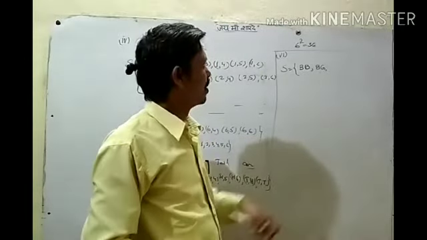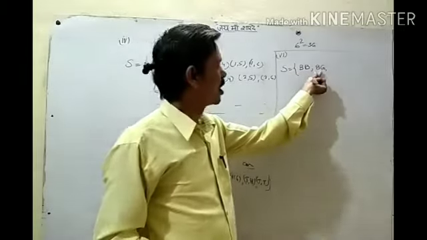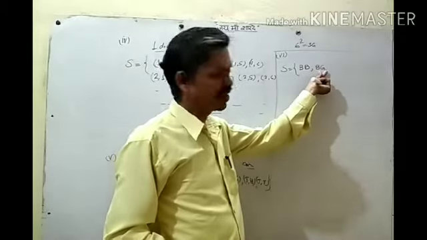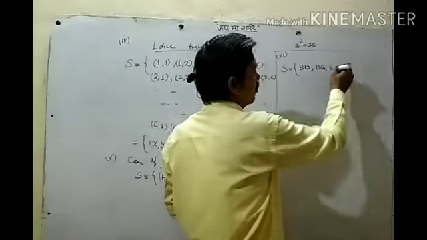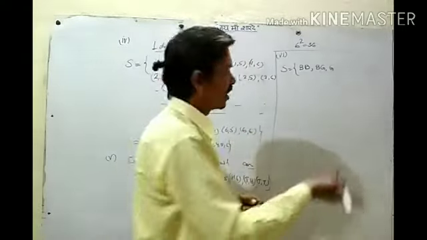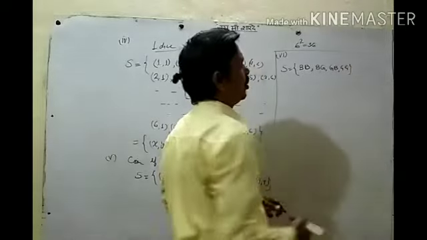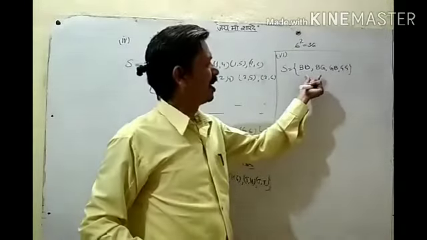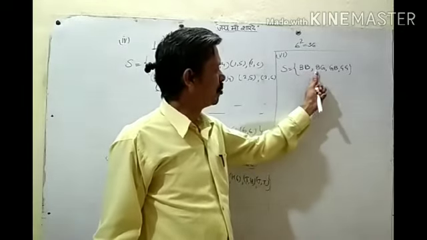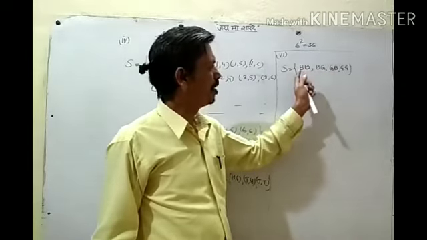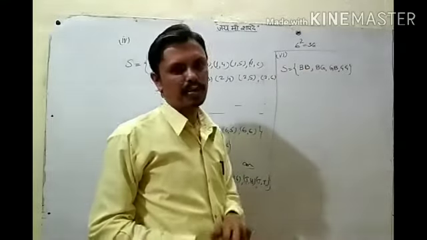Okay? Means older one is boy, younger one also boy. Older one boy, but younger one girl can be there. But older one can be girl, the younger one can be boy and girl also. So these are the possibilities for any family having two children. So BB or BG or GB or GG, where B is for boy and G for girl. So this can be the sample space.